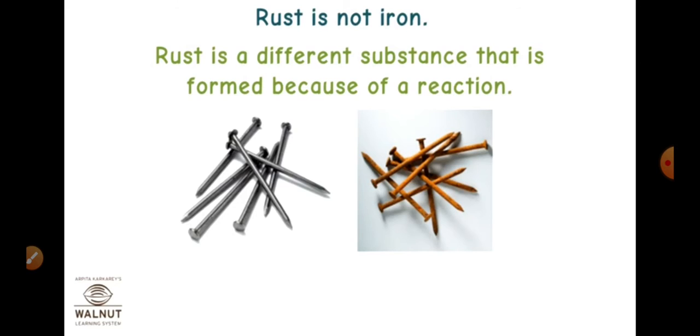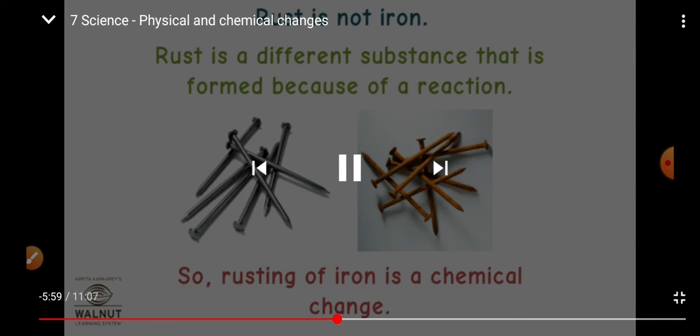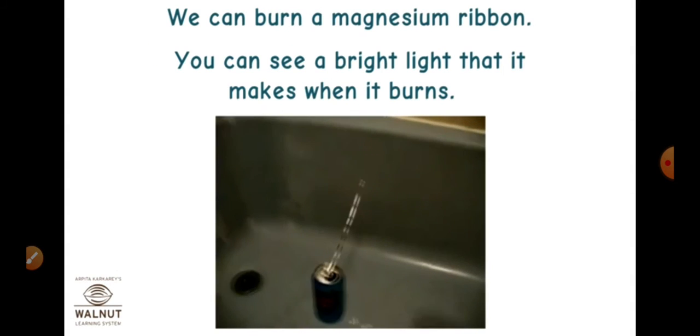Now what is happening here? A new substance is formed. It means the iron is not just getting rusted, but a new substance is formed which covers the iron nails. Okay, so here a new substance, rust, is forming. Thus, what is it? It is a chemical change. So rusting of iron is a chemical change.